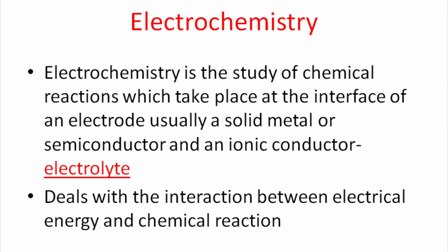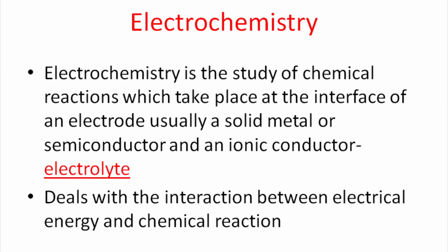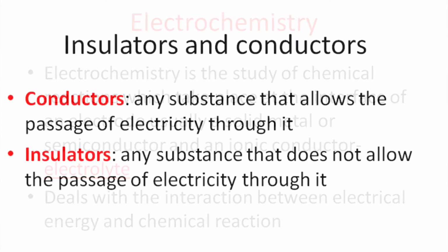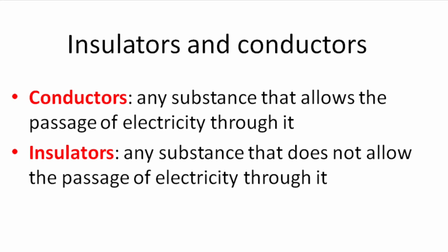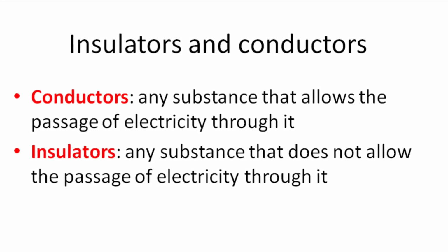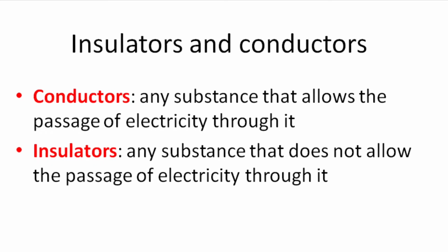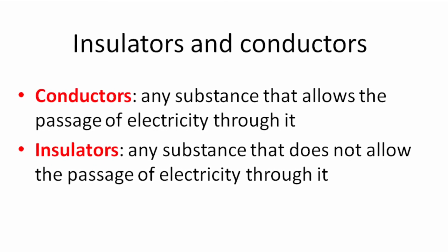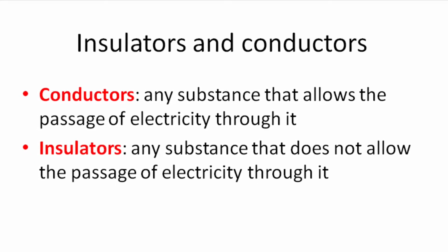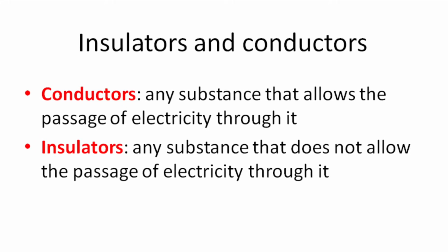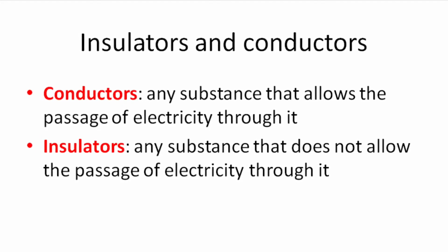So, electrochemistry is the study of relationships between electricity and chemical reactions. It is the branch of chemistry that deals with the interconversion of electrical energy and chemical energy. While discussing electrochemistry, we have to mention the words insulators and conductors. A substance that allows an electric current to flow through it is called a conductor, and any substance that does not allow any electric current to flow through it is called an insulator.